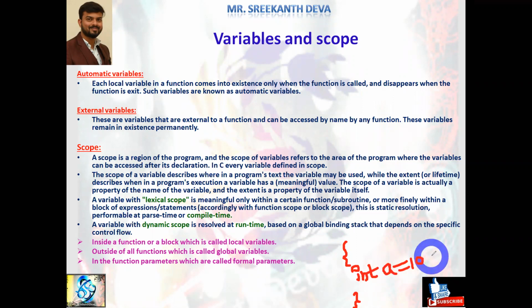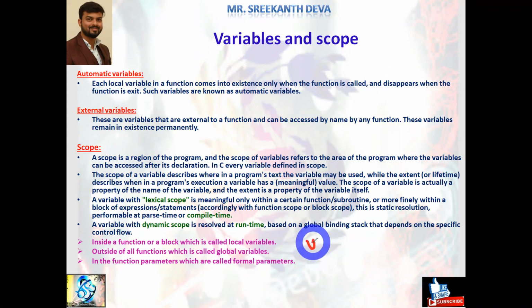What is the scope of this variable? The life of this variable a is up to this block only. We cannot use this a outside of this block. This type of variable is called an automatic variable. Generally all local variables are by default automatic variables. Like external variables, these are variables that are external to a function. Here I wrote block, but generally it is a function. Let me write an example clearly.